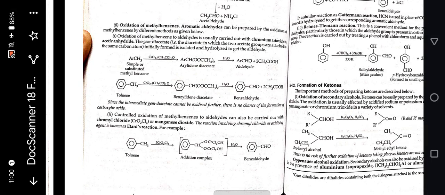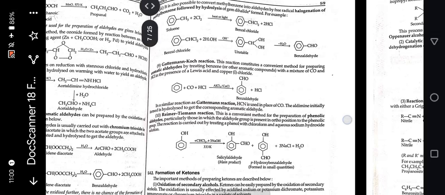Next is controlled oxidation of methyl benzenes to aldehyde, which can also be carried out with chromyl chloride or manganese dioxide. The reaction involving chromyl chloride as oxidizing agent is known as Etard reaction. Toluene treated in the presence of 2CrO2Cl2, an addition complex is formed, and when the addition complex is treated in the presence of H2O, benzaldehyde is formed.